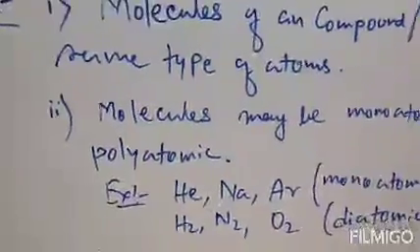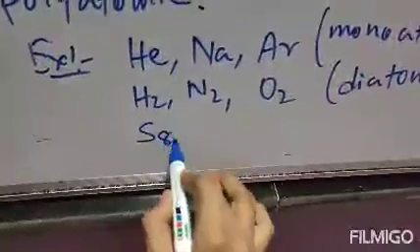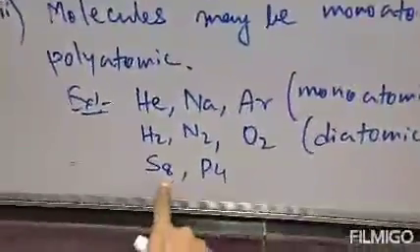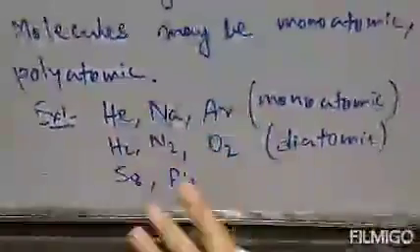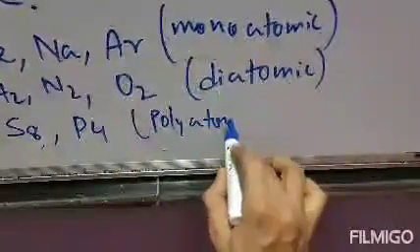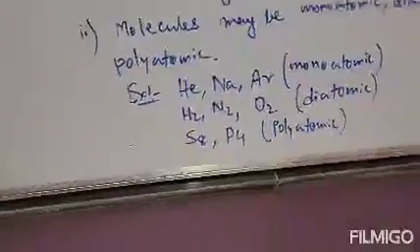All these come under the polyatomic segment. So polyatomic molecules are S8, P4. S8 is octatomic because 8 atoms are there, and P4 is tetraatomic, there are 4 atoms, but both come under the polyatomic segment. This is the second property of molecules.